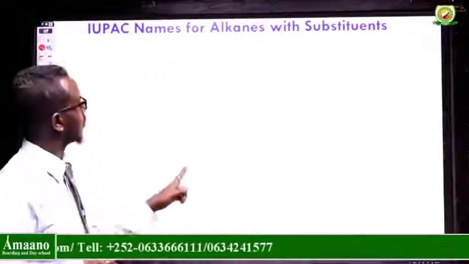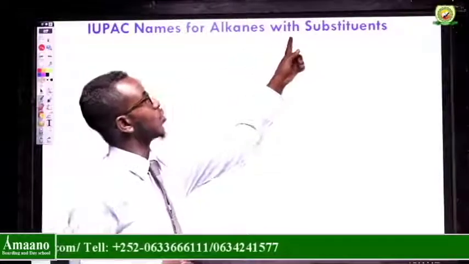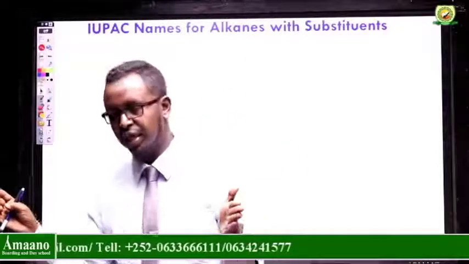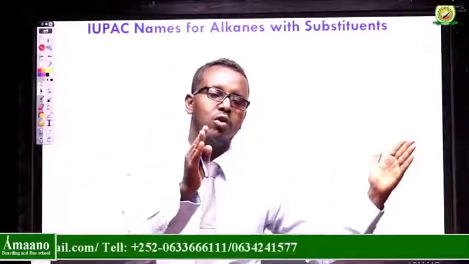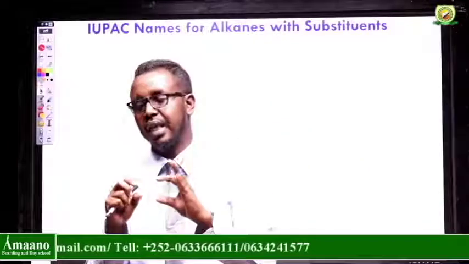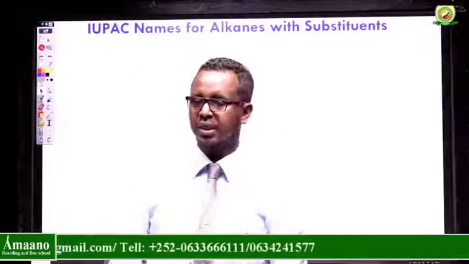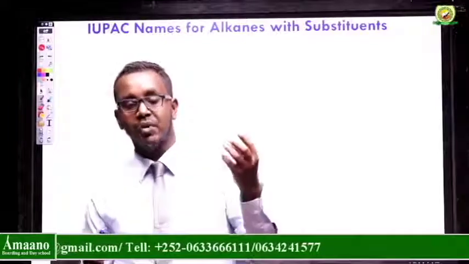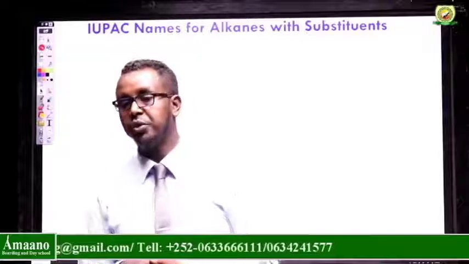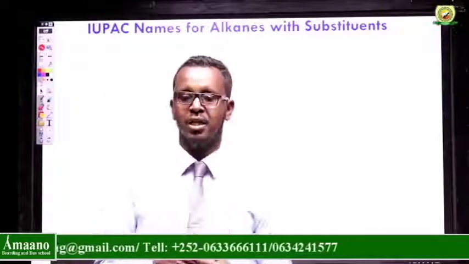So what about alkenes with substituents? For example, alkenes, which contain only hydrocarbons, are like a chain, only a chain. When I say substituent, some of the hydrogens are substituted by another species, like alkyls.